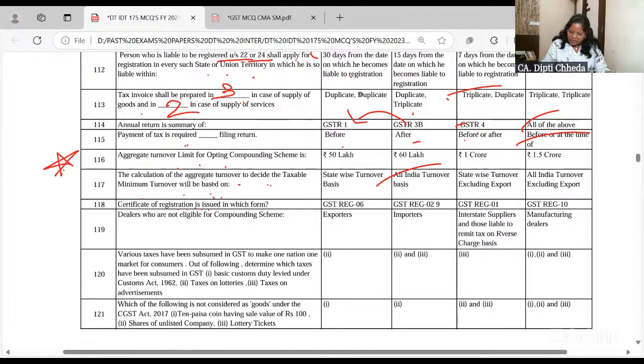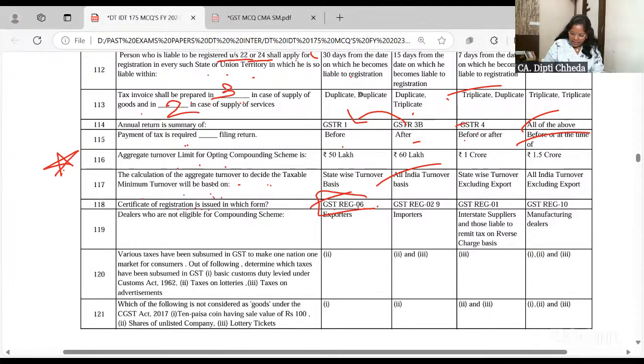Certificate of registration is issued in the form GST REG 06. There are many forms, but because this is a certificate and you are putting it up at your business places, you can remember this. Even in customs, there are a few questions which can be asked, but going into too much detail, we will leave it.